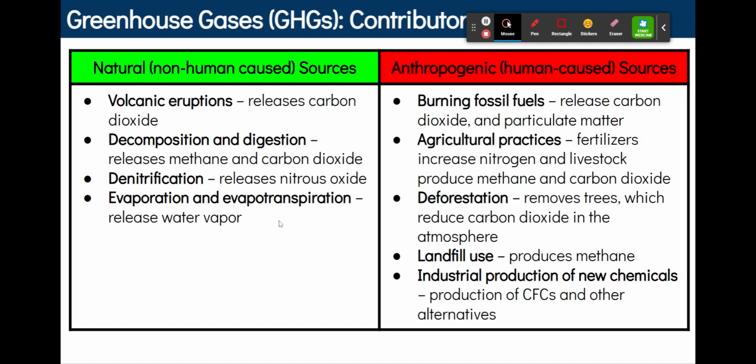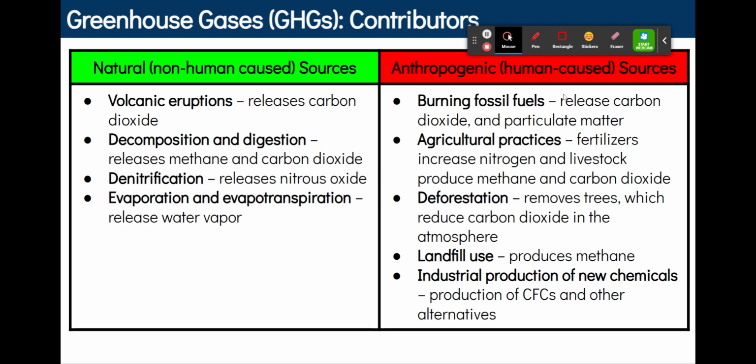So, what are some natural, which are non-human, sources of these greenhouse gases? Volcanic eruptions release carbon dioxide. Decomposition and digestion release methane and carbon dioxide. Denitrification, which we'll talk about next unit, releases nitrous oxide. Evaporation and evapotranspiration is the release of water through the leaves.